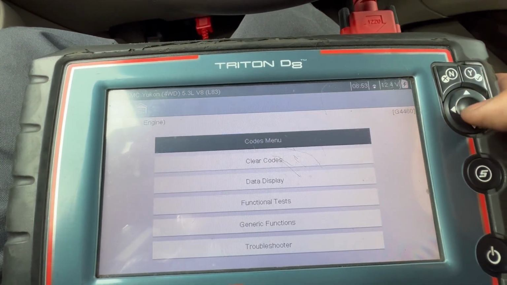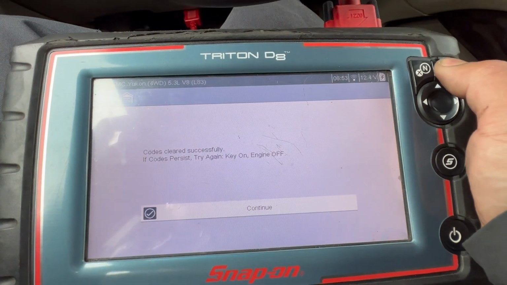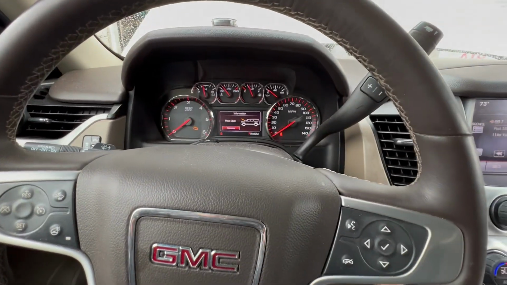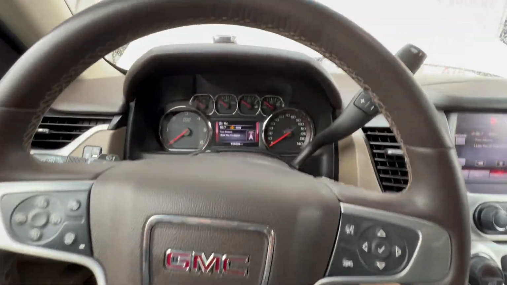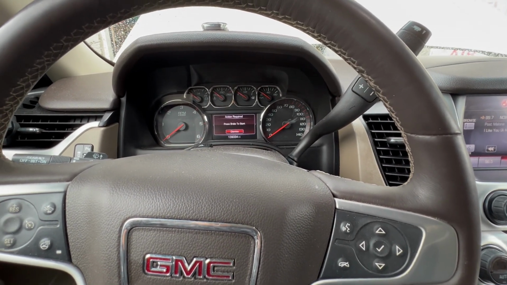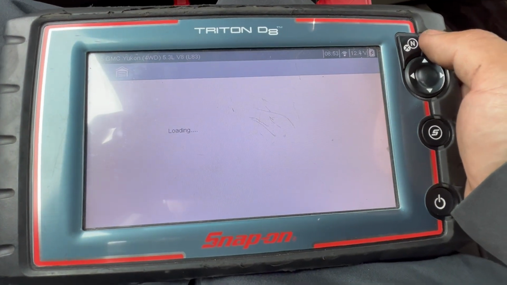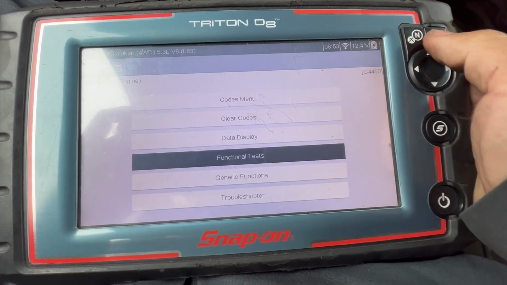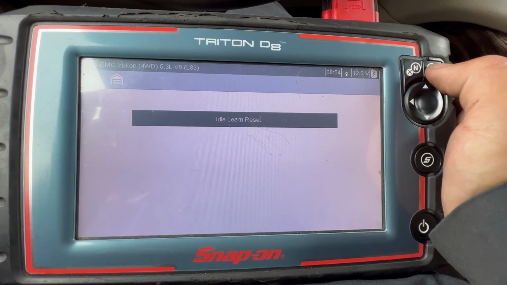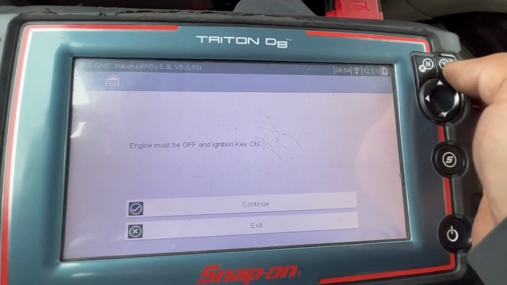Now I'm gonna clear it, and then I'm gonna do an idle relearn. Clear it, yes. There you go. And then I'm gonna key off, and key it back on again to do the idle relearn. So key on, go back to engine, module setup, idle relearn right there, and it says engine must be off, key on, key is on.